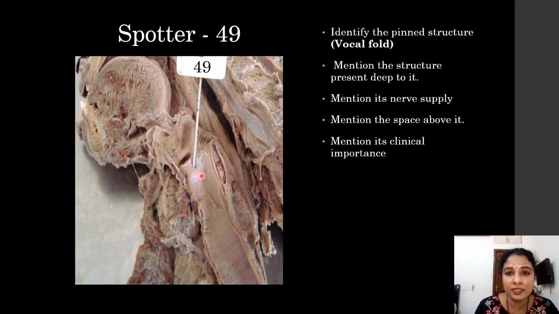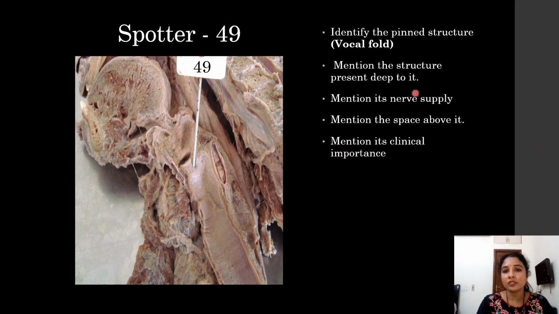Here the pinned structure is the vocal fold. You can see here the vocal fold is pinned, and below it you can see a nice gap, that is the sinus of larynx, and above it is the vestibular fold, and you can see the sagittally sectioned tongue here. Okay, and this is the mandible which is cut, and we can appreciate the trachea which is below the cricoid. This is the cut part of thyroid cartilage, and here is the cricoid cartilage, the posterior part of the cricoid cartilage, and here is the trachea.